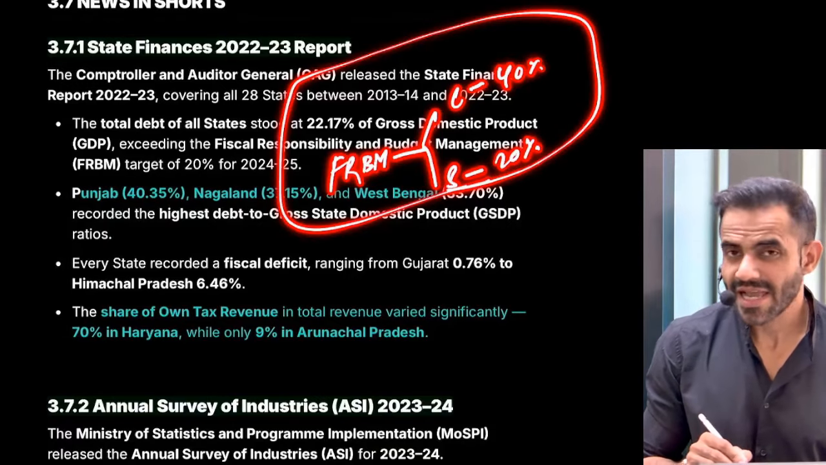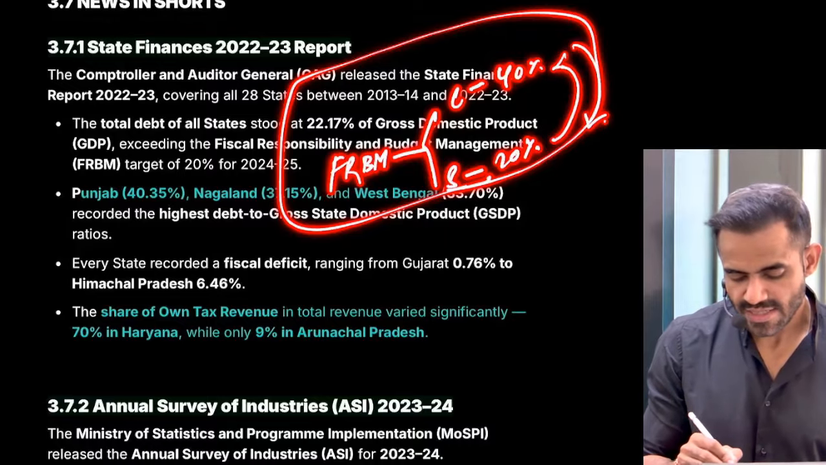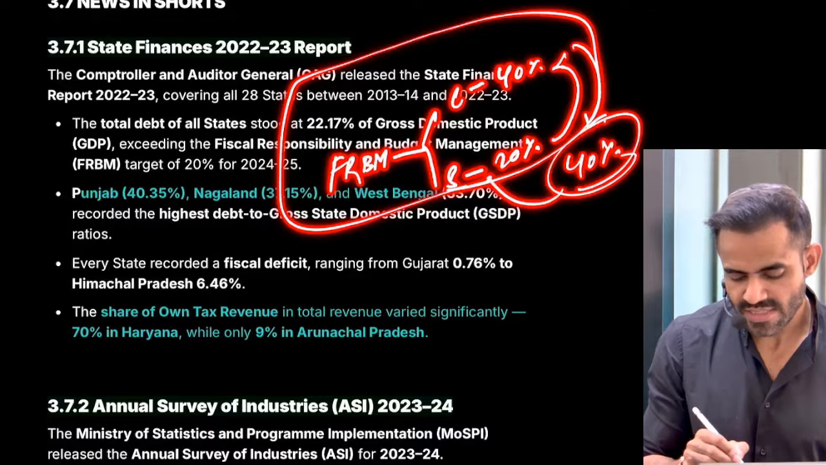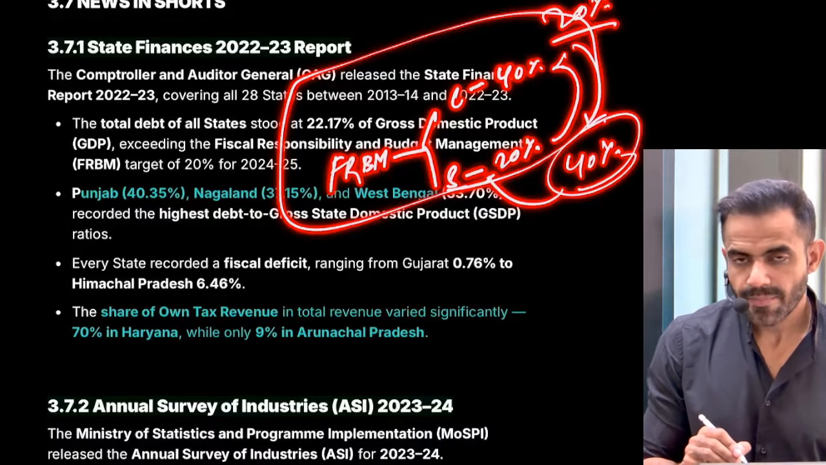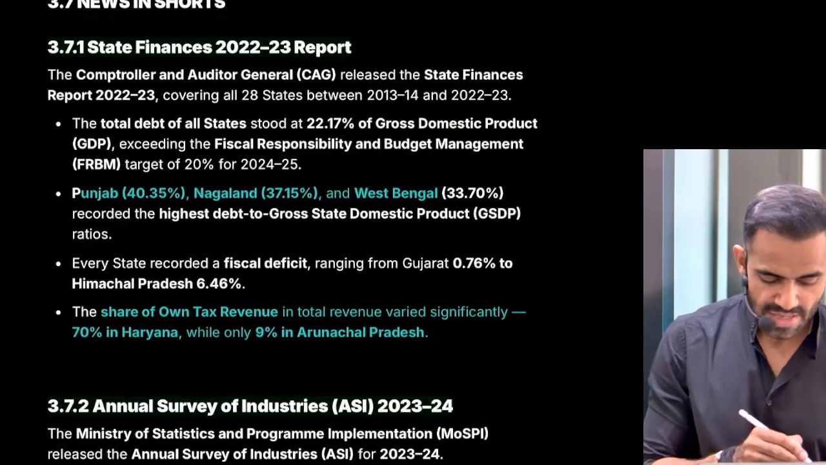Please remember, UPSC had asked a question, and in that question, they have swapped this information. That means they used 40% for states and 20% for center. But just remember, the limit is 20% for states, 40% for center. Okay, that is the first clause.